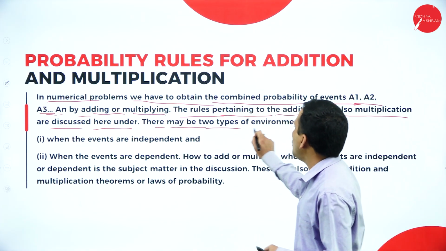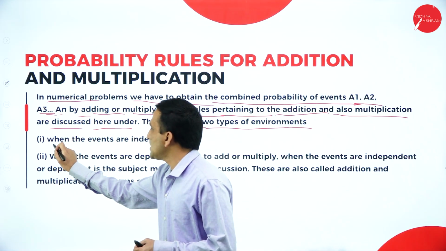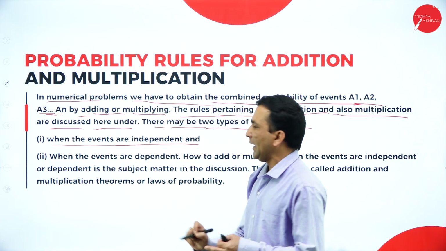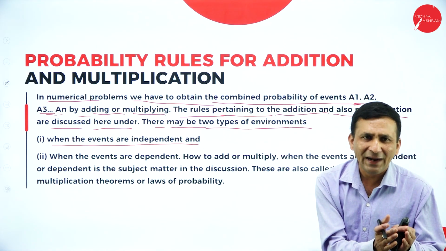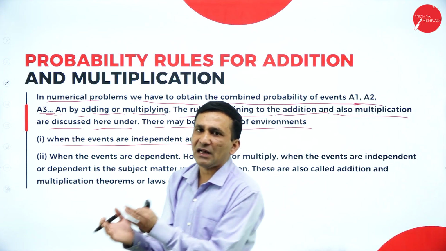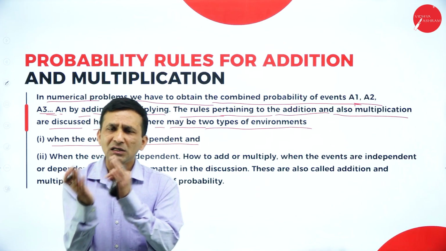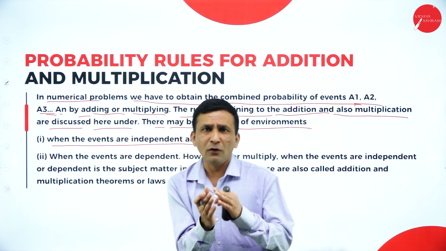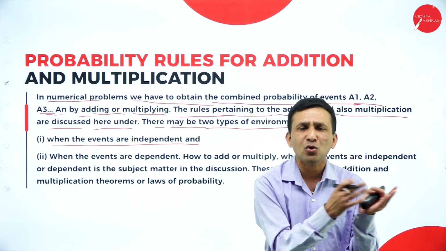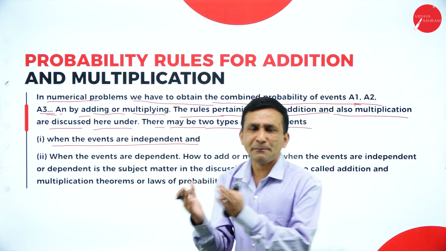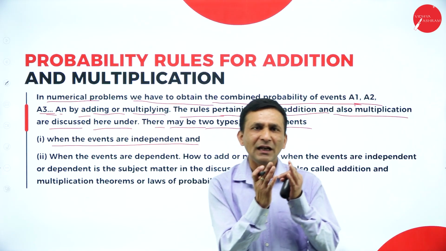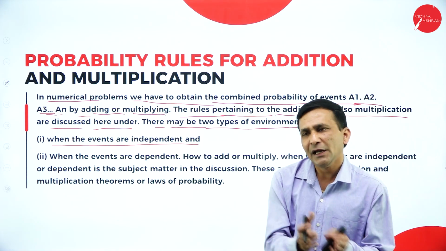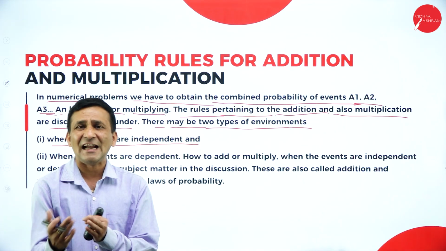There may be two types of events. One is when the events are independent. For example, when you compare wife and husband, you can't compare them, so both are independent. The age is also independent, and the earning capacity is also independent. So when you are expecting event A, event B is not occurring, which means it is an independent event.